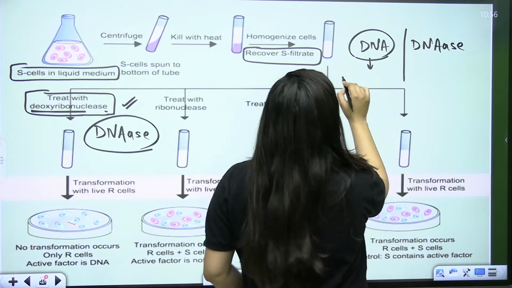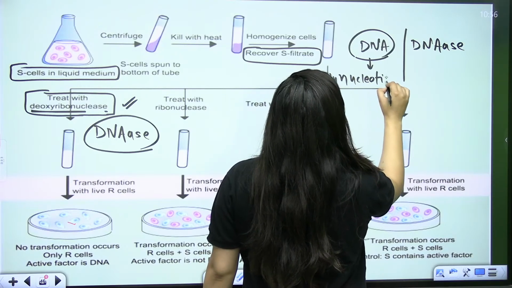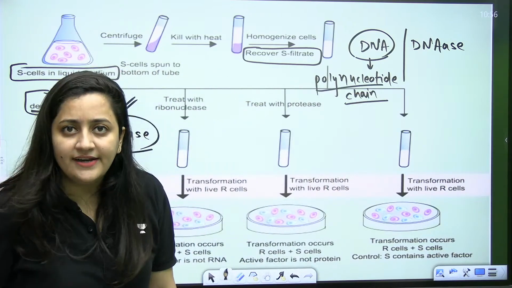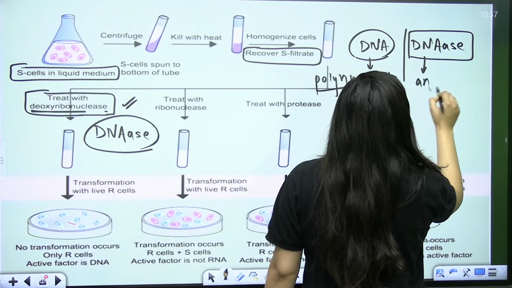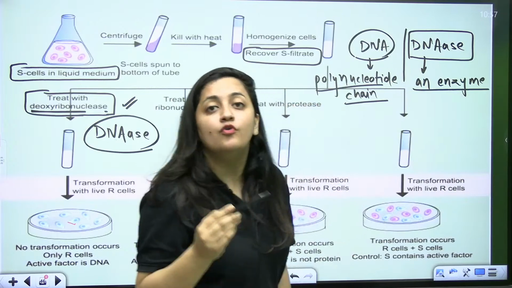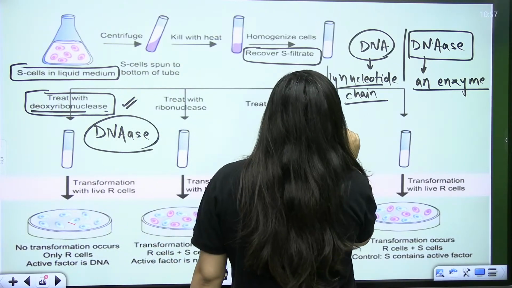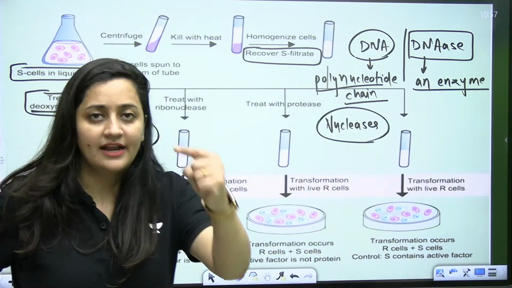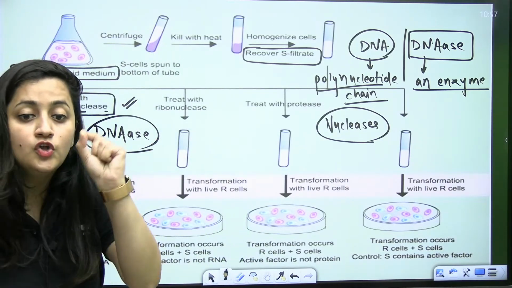You know that it's a polynucleotide chain, a double stranded, double helical polynucleotide chain. But when you are using the word DNase, it is an enzyme. It is deoxyribonuclease.